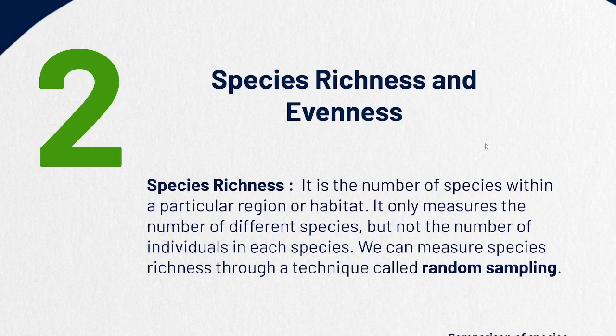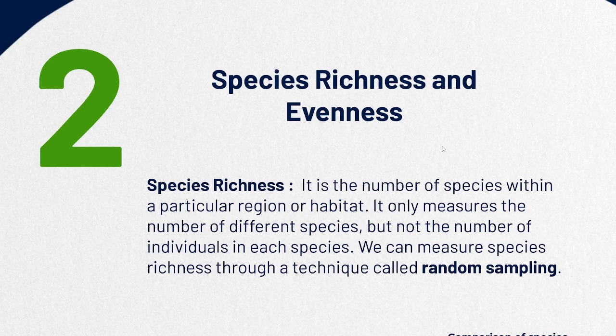Okay, so we can measure species richness through a technique called random sampling. It's a method we use instead of just counting the number of individuals. We use it so that we can just count the number of species and not the individuals. So what is species richness? It is the number of species within a particular area, the count of the number of species in a particular area.